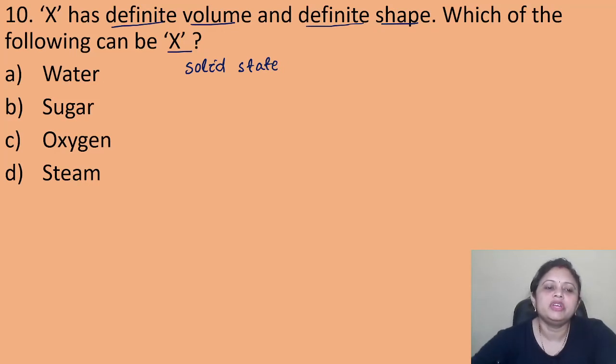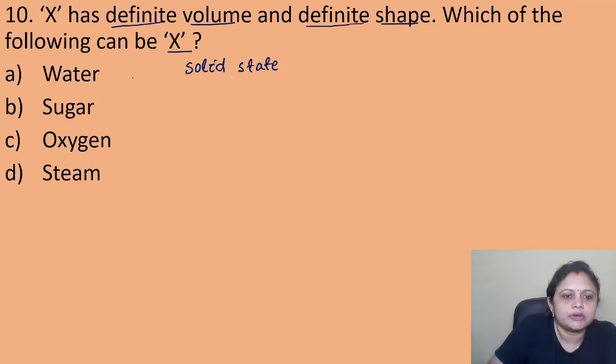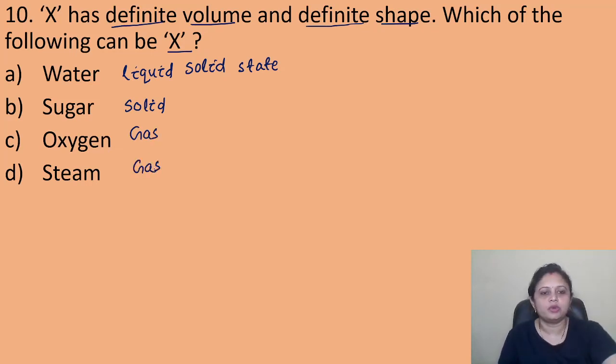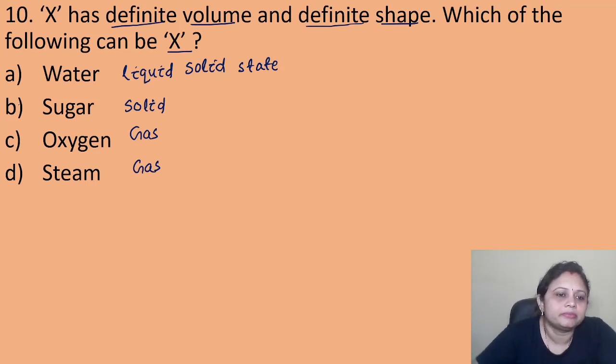So in which of the following is it the solid state? We know water is present in liquid state. Sugar is present in solid state. Oxygen is present in gaseous state. Steam is also present in gaseous state. So what will be the X? It is sugar. Option B, sugar, that is present in the solid state.